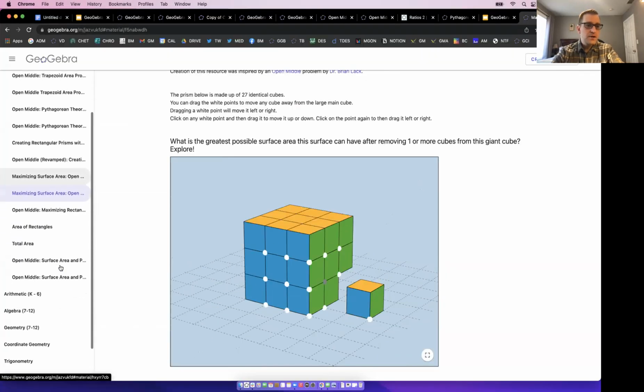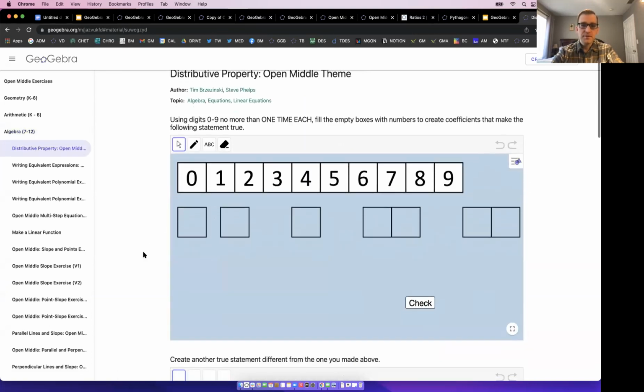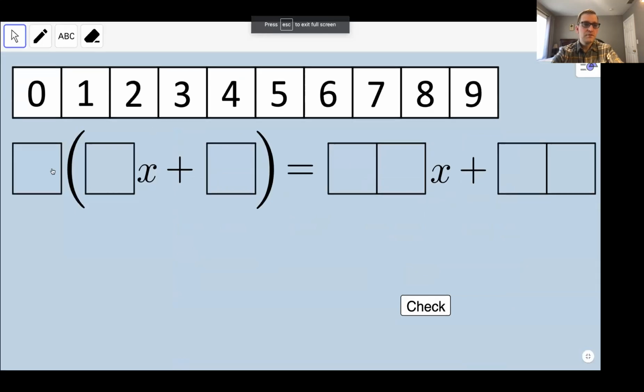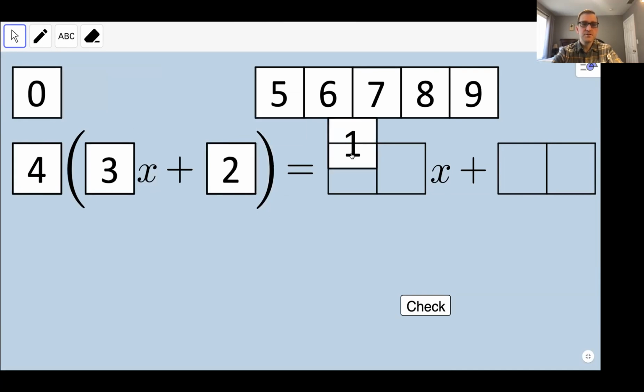So other things too, just to show you some algebra stuff here. How about the distributive property? Instead of asking kids to simplify an expression, why not actually have them build one? And again, for some algebra students, it's a lot harder than it looks. That's got to be 1, 2. Oh, snap. I can't do that because the 2 is being used. You see what I'm saying? So let's go back to the drawing board here.